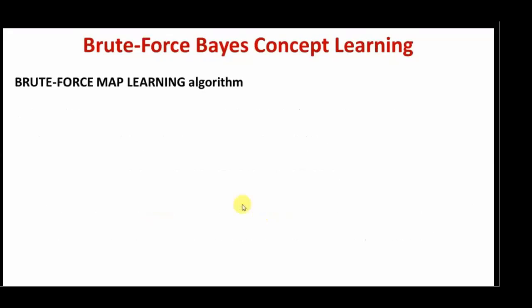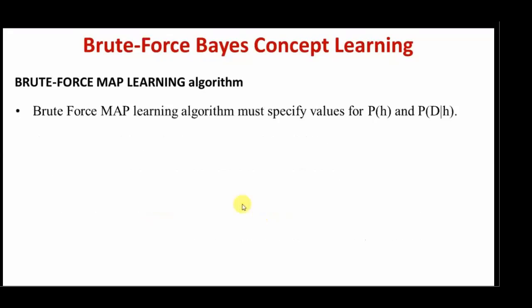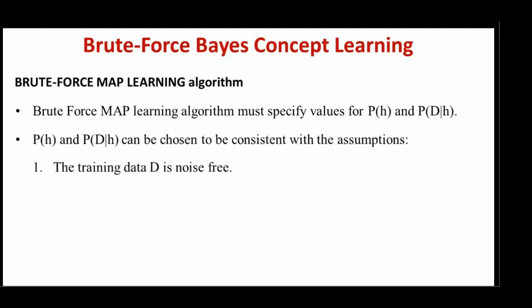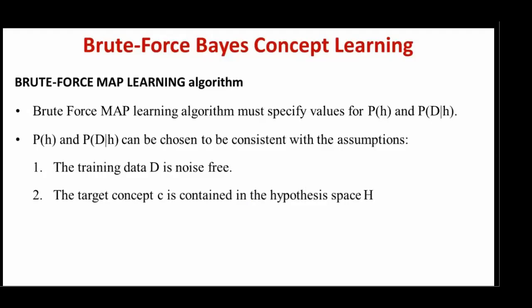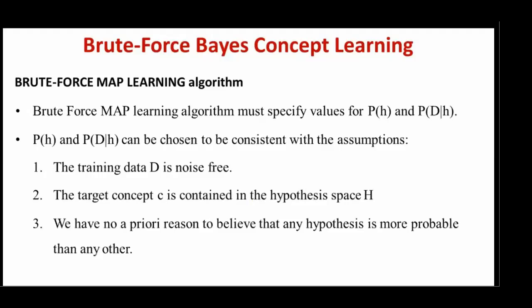Now, how to solve that particular difficulty? While calculating the posterior probability, we need to consider the prior probability as well as the likelihood. Is there any way to reduce that computation? What we can do here is assume some conditions: the training data is noise free, the target concept c is contained in the hypothesis space H, and we have no prior reason to believe that any hypothesis is more probable than any other. Given these conditions, we can calculate the posterior probability with minimum computation.